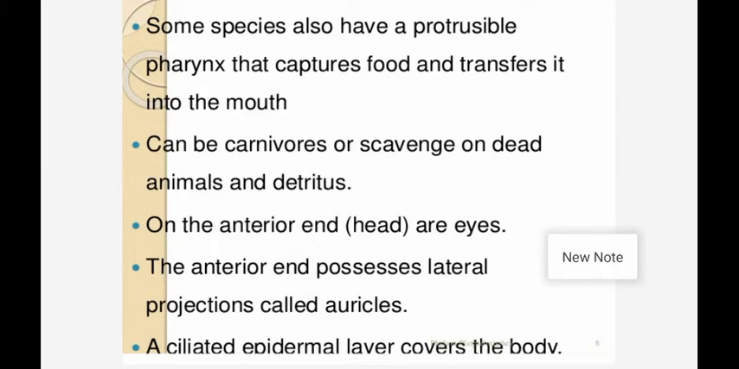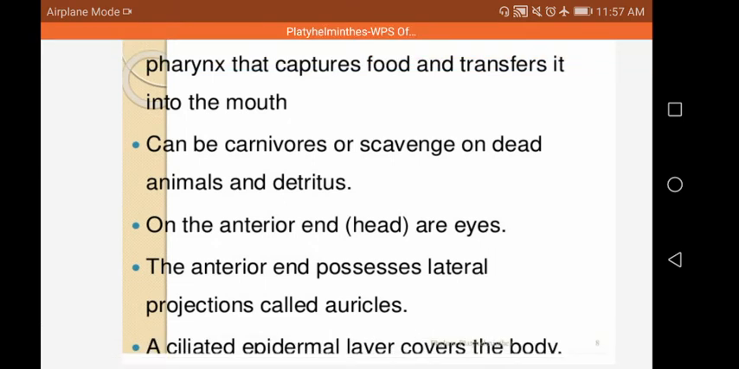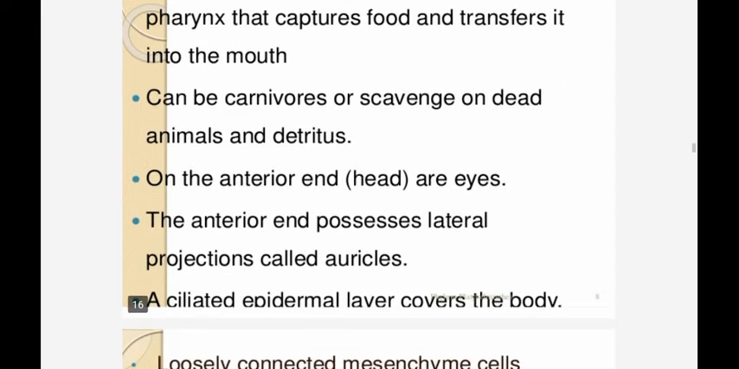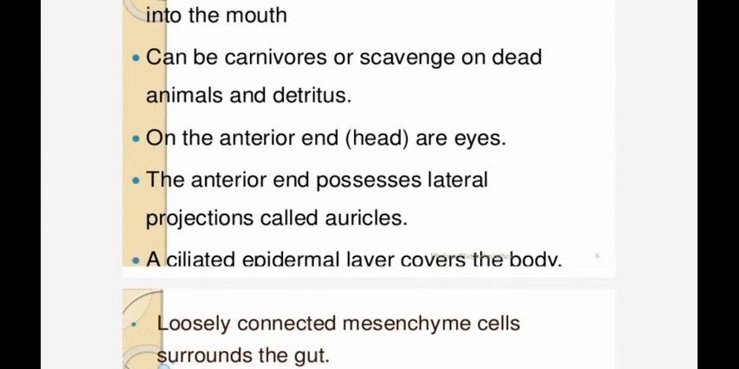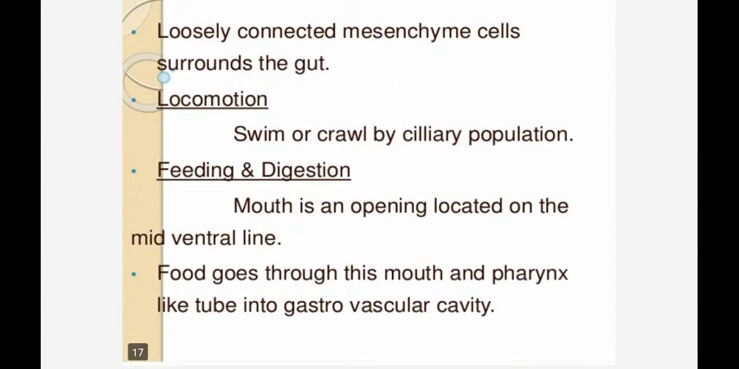So these are carnivores, scavenging on dead animals and detritus. On the anterior end of the head, eyes and auricles are present. A ciliated epidermal layer covers the body. Loosely connected mesenchyme cells surround the gut. Locomotion: they swim or crawl by ciliary propulsion.